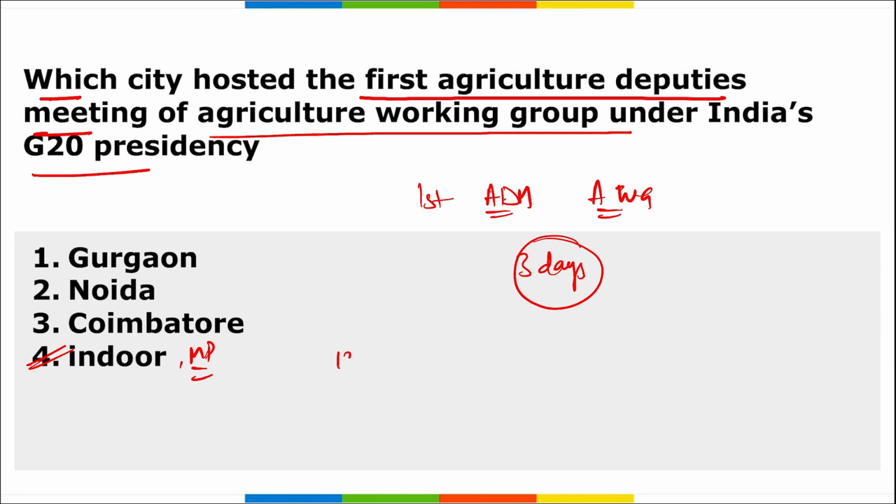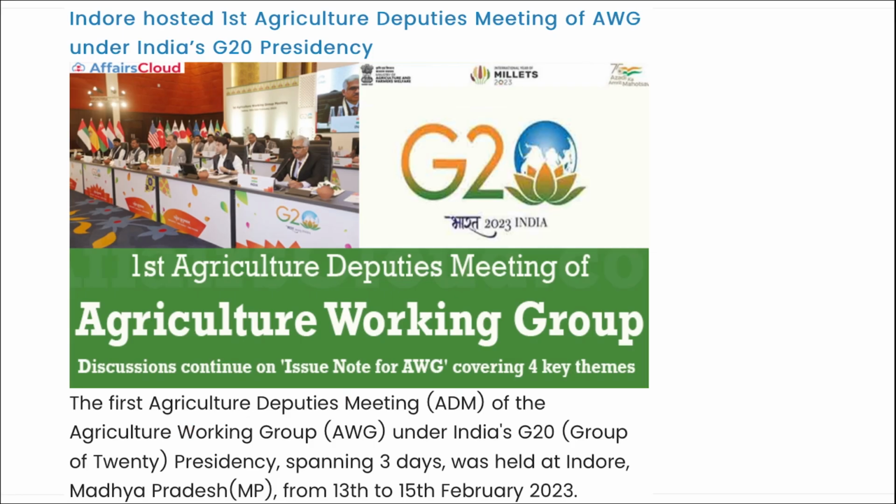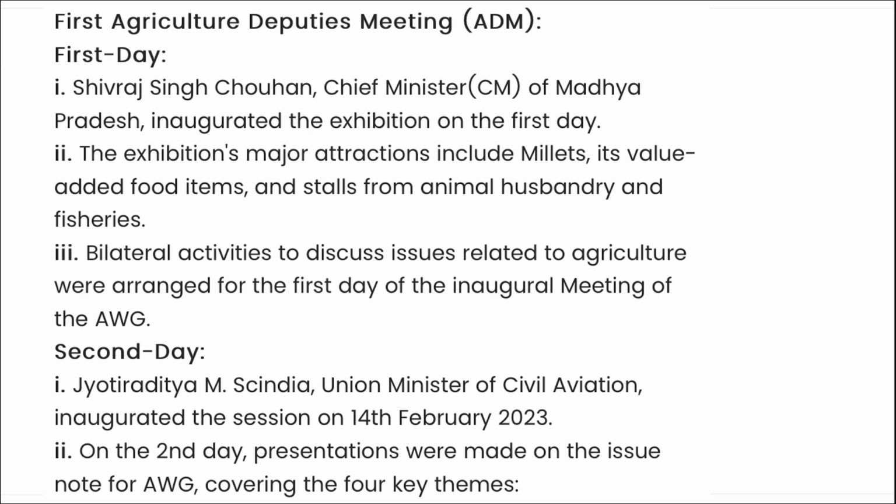All right, it was from 13th to 15th of February. Then remember, Shivraj Singh Chauhan, who is the Chief Minister of Madhya Pradesh, inaugurated this exhibition, that is the first agriculture deputies meeting, on the first day. The exhibition's major attractions included millets, their value added food items and stalls from animal husbandry and fisheries. As we also know, it included millets. So we can say also that the year 2023 has been declared as the year of the millets by Prime Minister Narendra Modi in 2018. In order to celebrate, this was showcased here.